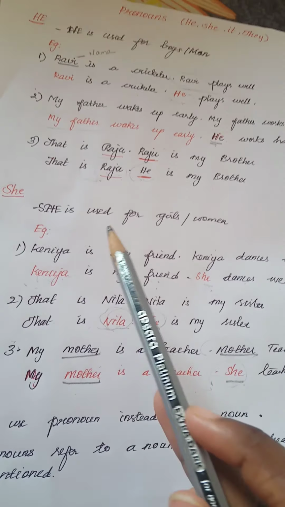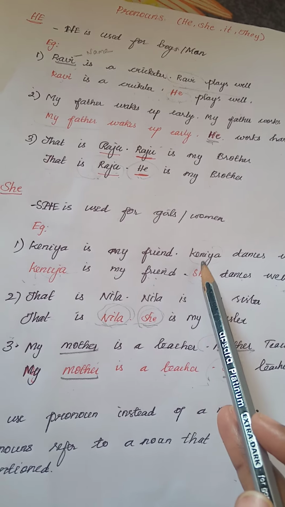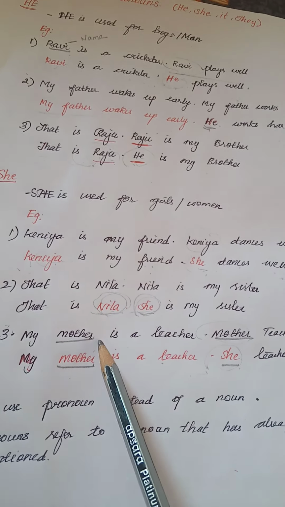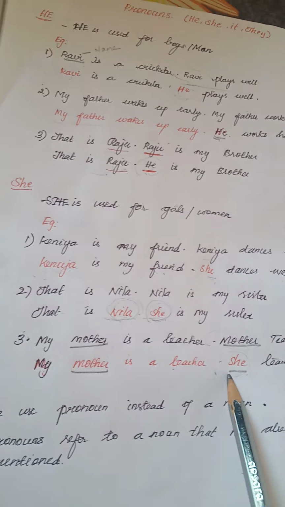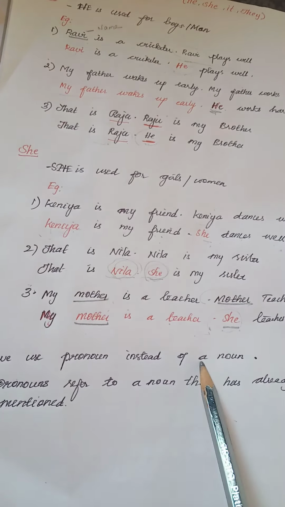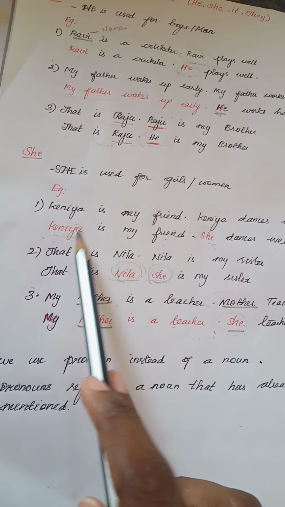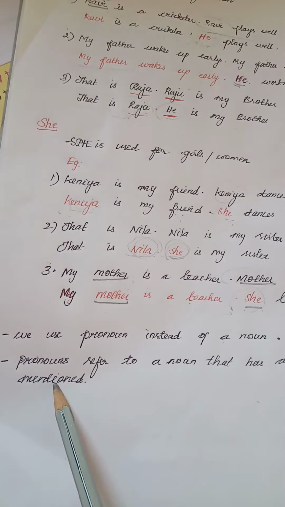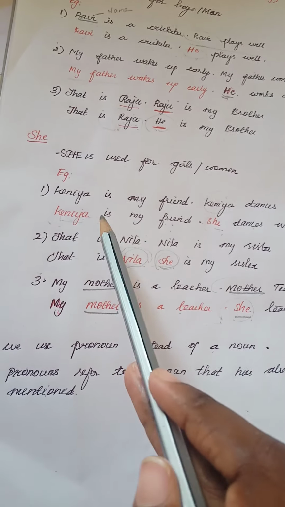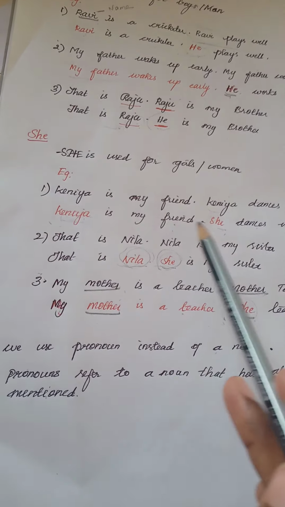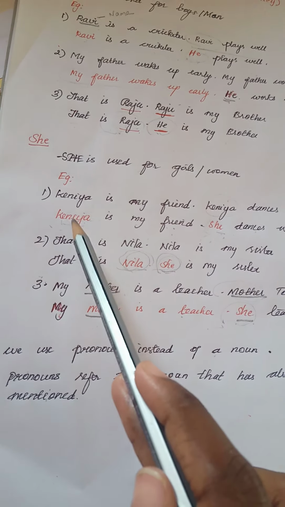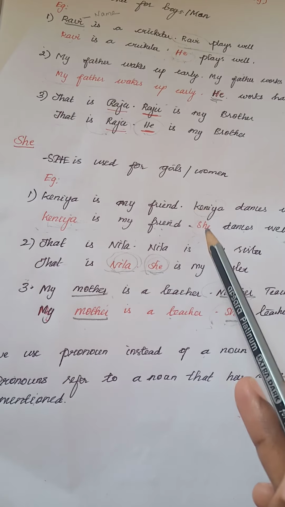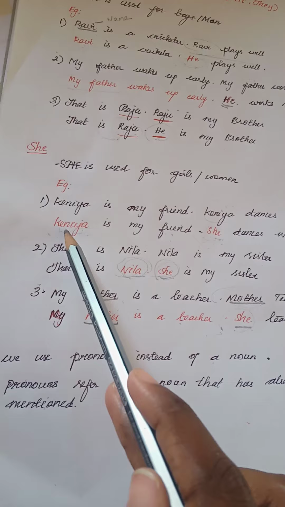She is used for girls and women. Kenya is a girl, so we are using the pronoun she. Nila is a girl, so we are using the pronoun she. My mother is a woman, so we are using the pronoun she. So we use a pronoun instead of a noun. Instead of the noun Kenya, we have used the pronoun she. Pronouns refer to a noun that is already mentioned. Kenya is already mentioned in the sentence, so we are using the pronoun she. She denotes Kenya. Got it?